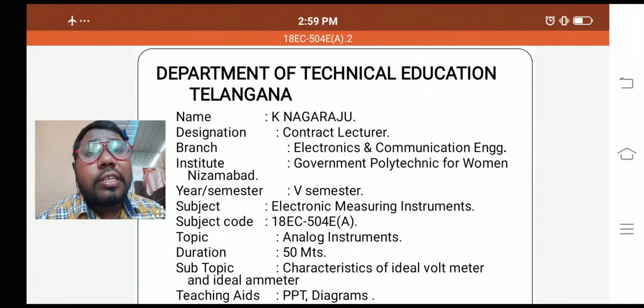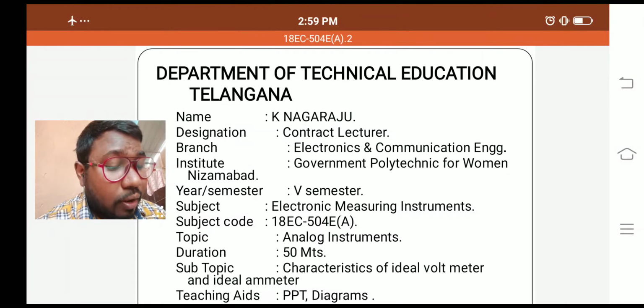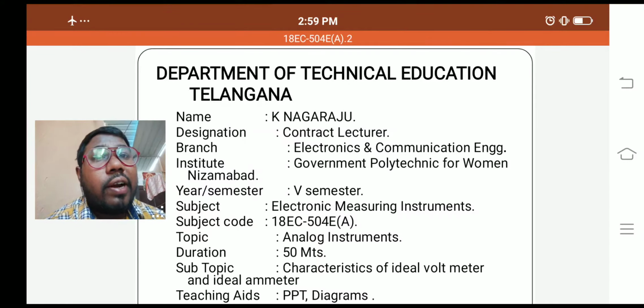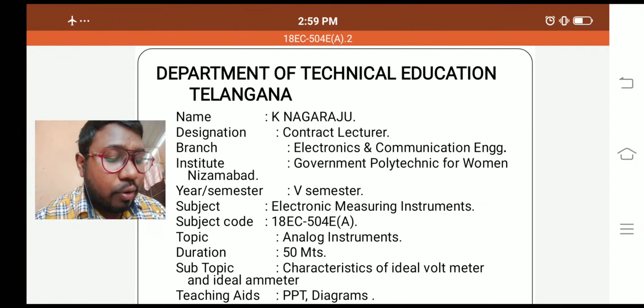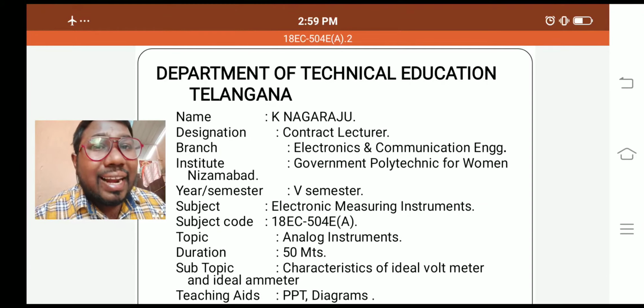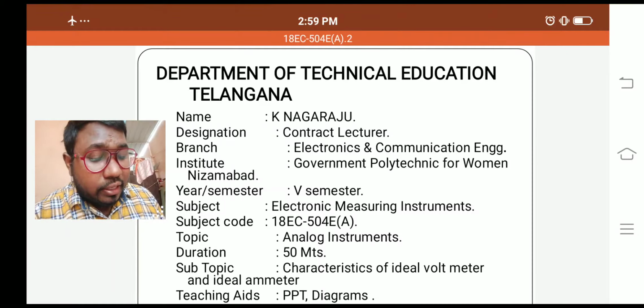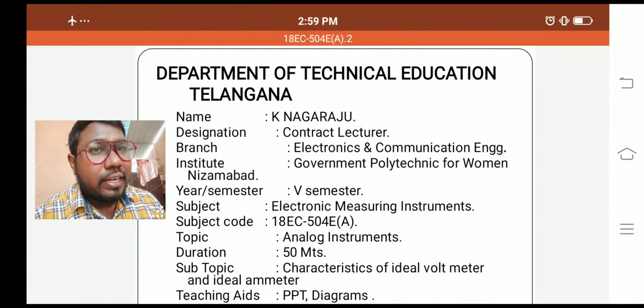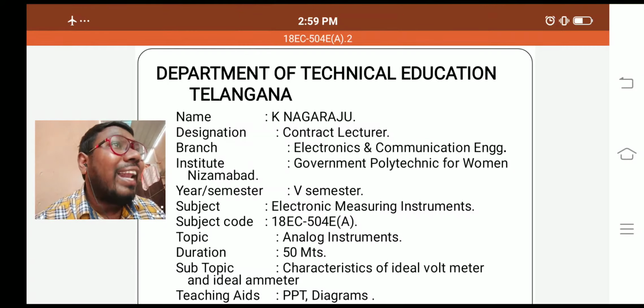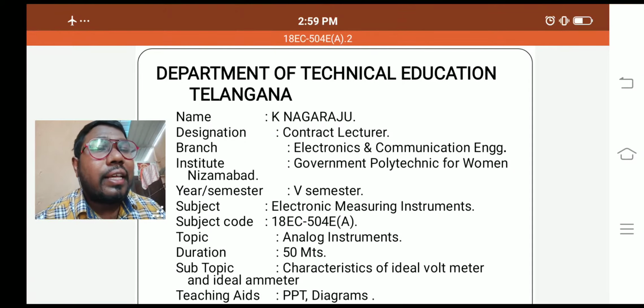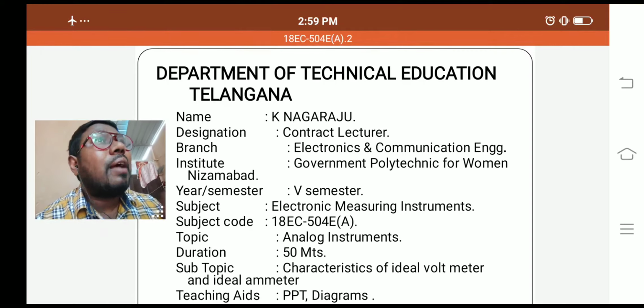If you want to measure the voltage across this resistor, we require some measuring instrument. If you want to calculate the current passing through this particular resistor, capacitor or inductor, we require one more measuring instrument. That means you have to calculate a particular voltage or particular current or power, something, that is the parameter.